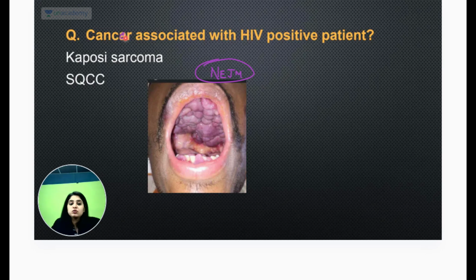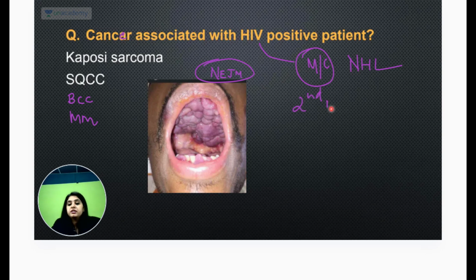that was there, cancer associated with HIV positive person. Forget the photo for a moment. Can you tell me what is the cancer associated with HIV positive person? Which is the most common cancer? It is non-Hodgkin's lymphoma, but non-Hodgkin's lymphoma was not there in the options. It was Kaposi sarcoma, squamous. Some people told me basal cell and malignant melanoma were also there. Basically, there was no word like lymphoma. Okay, then I can't select.